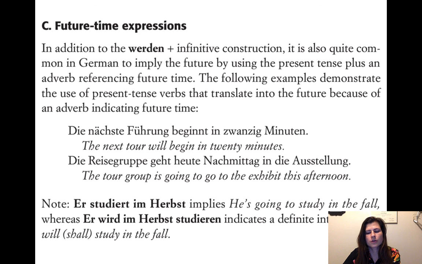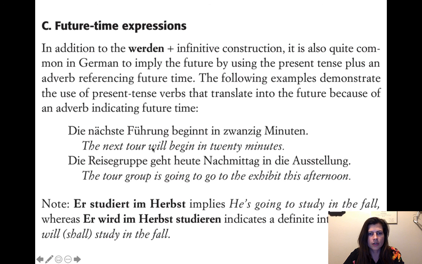Yeah. So then we have some future time expressions. We can imply the future, of course, by using the present tense plus an adverb referencing future time, just to remind you of that. So we can look at some examples of present tense verbs that use an adverb to indicate future. Die nächste Führung beginnt in 20 Minuten.